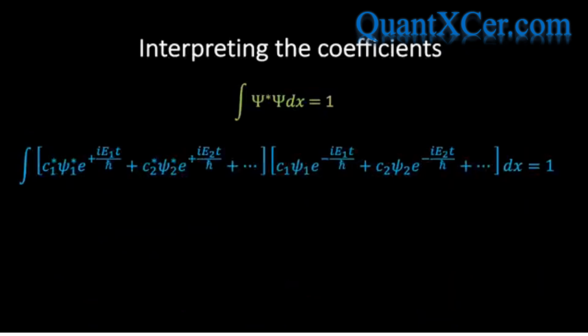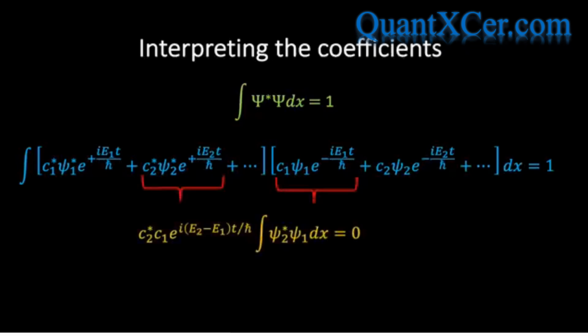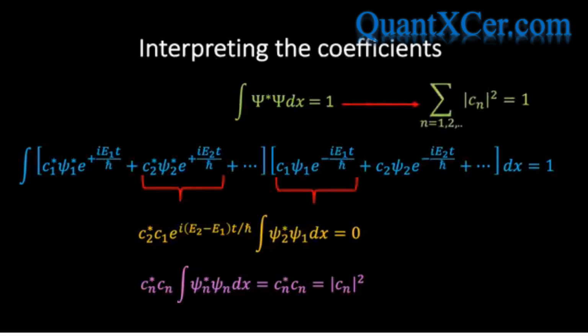And so, after that slight detour, let's return to the job at hand, which was to normalise our general wave function. And we now see that, armed with the orthogonality relation, the cross terms will vanish because the eigenstates are orthogonal to each other, and terms involving the same eigenstate will not vanish due to the normalization condition. And so it turns out that in order to normalize our general wave function, the coefficients must satisfy the following condition. Okay, but this still doesn't tell us what the coefficients actually represent.